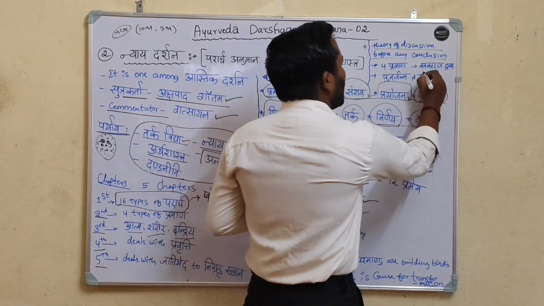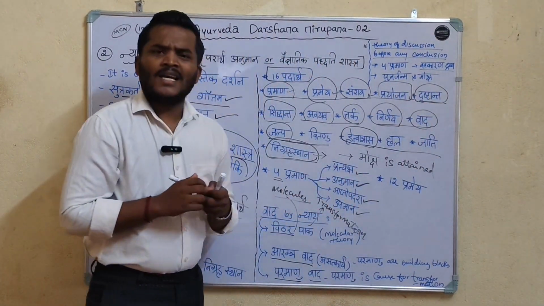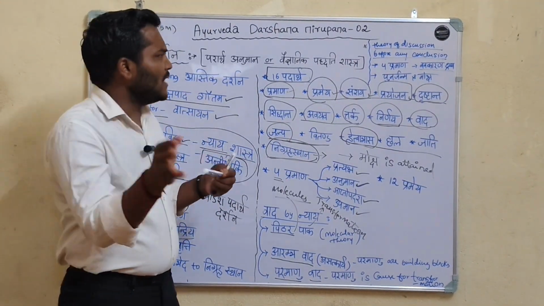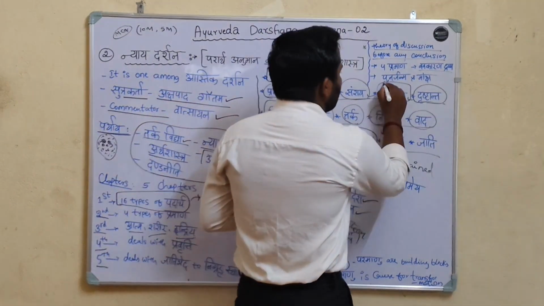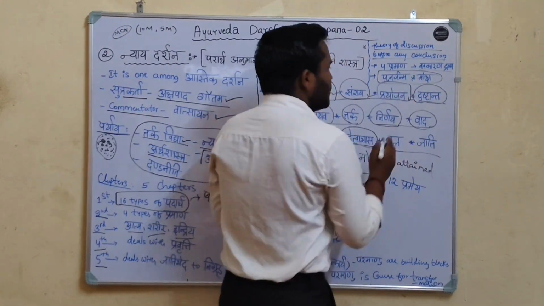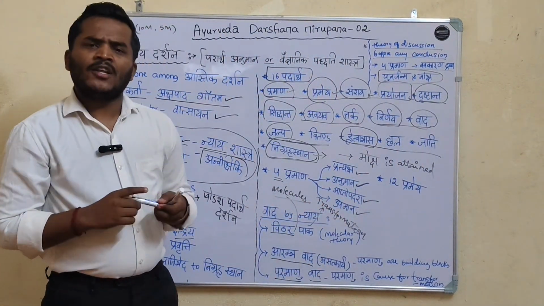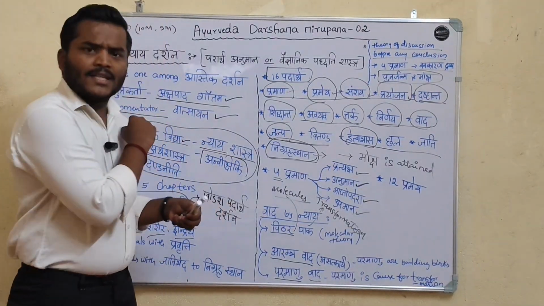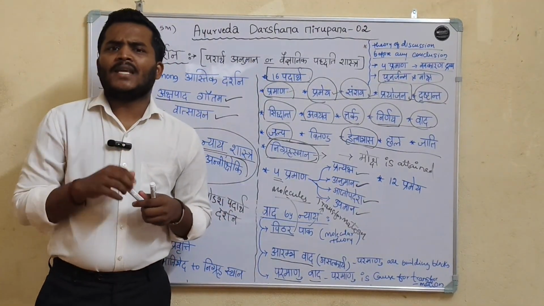And navakarana dravyas are both explained in Nyaya and Ayurveda also. And punarjanma and moksha are mentioned in both Ayurveda and Nyaya Darshana. This is about Nyaya Darshana.